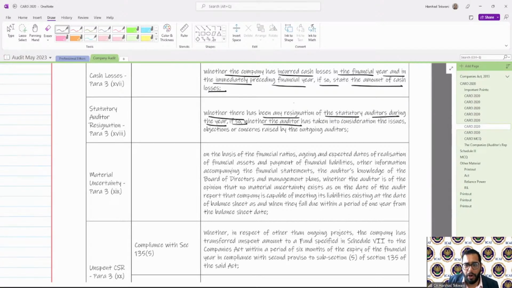If so, whether the auditor has taken into consideration the issues, objections, and concerns raised by the outgoing auditor. The incoming auditor, whether he has considered that or not. That is a point that is very important and very relevant. Let's see one MCQ on this.